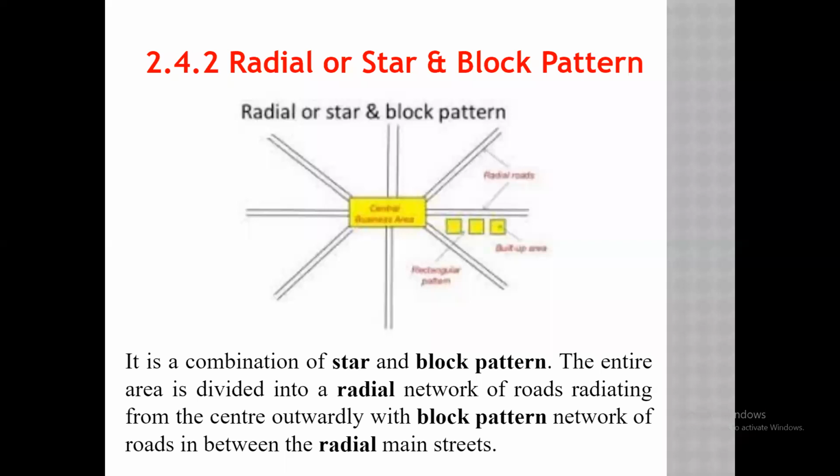The whole area is first designed with radial networks, radiating from the central area towards the outside. Then in between the radial roads, the blocks are prepared. That is, a block pattern network is maintained in between the radial roads. Such a combination of roads is called radial or star and block pattern.